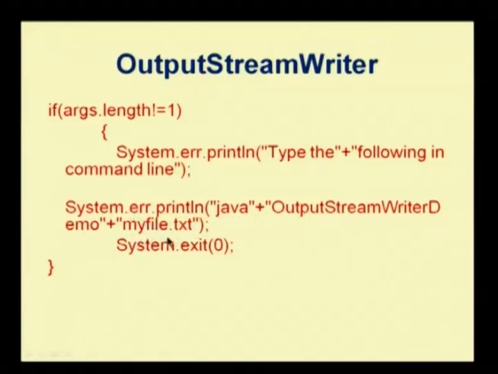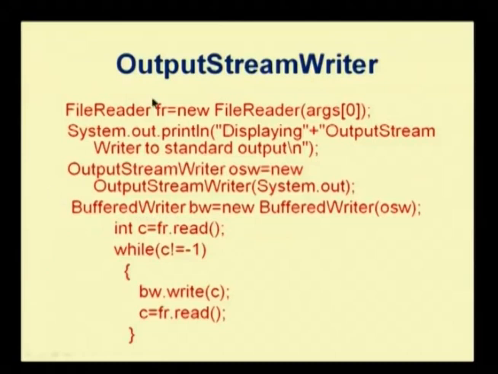So, I am checking a particular file. Here I have a FileReader. The argument 0 should be a file name. I am displaying the output through the OutputStreamWriter to the standard output device, which means I am going to write something on my standard output. For the OutputStreamWriter, I am giving System.out as the argument. Now the BufferedWriter takes my OutputStreamWriter as its parameter. Here I have fr.read, which means my FileReader's read.